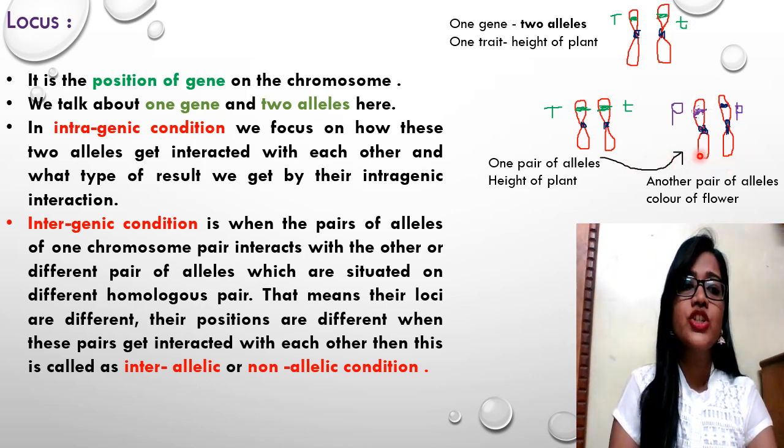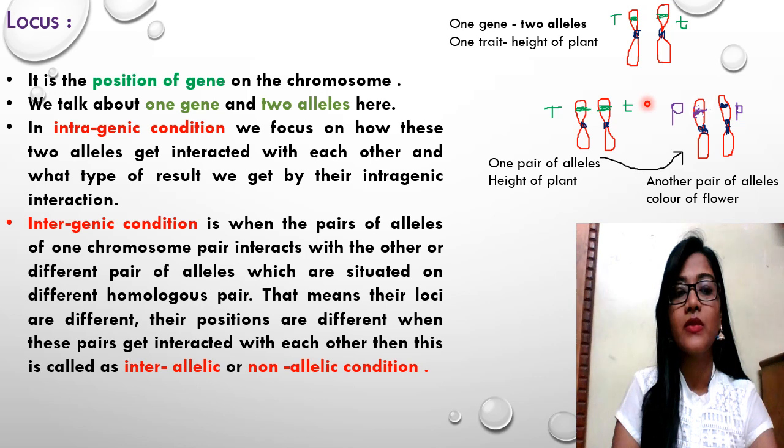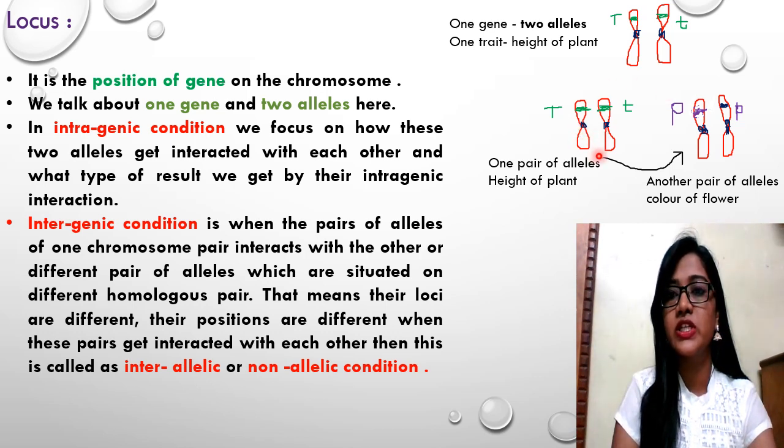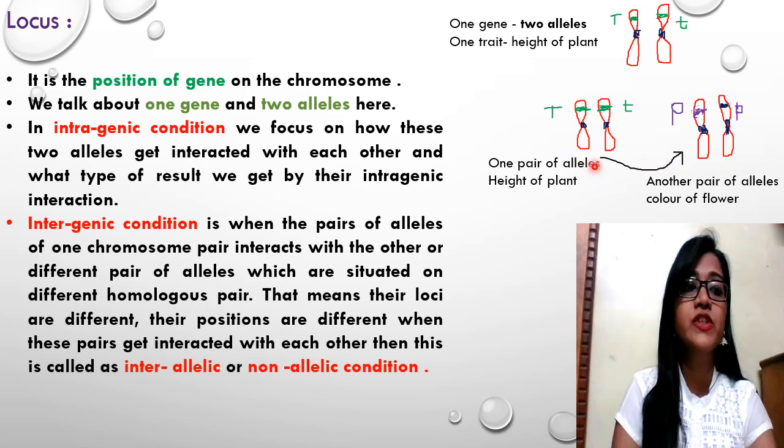In intergenic condition, the pair of alleles of one chromosome pair interacts with another, different pair. Here capital T, small t is one homologous pair. It interacts with another homologous pair, say capital P, small p, that is flower color, violet and white. So height of plant and color of flower, these two separate homologous pairs, show interaction between themselves. That means their loci are different, their positions are different.